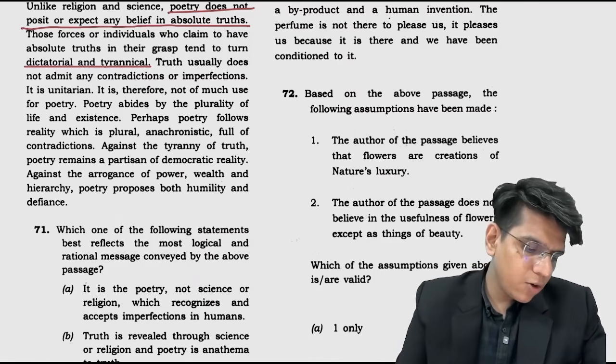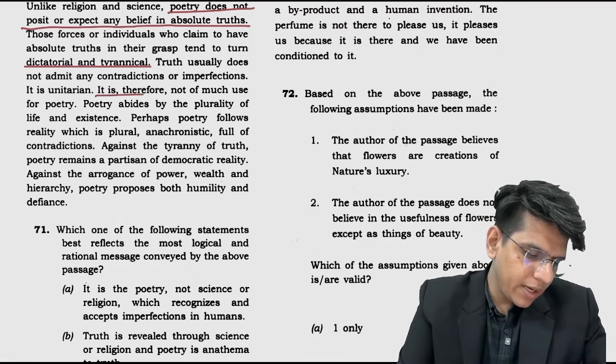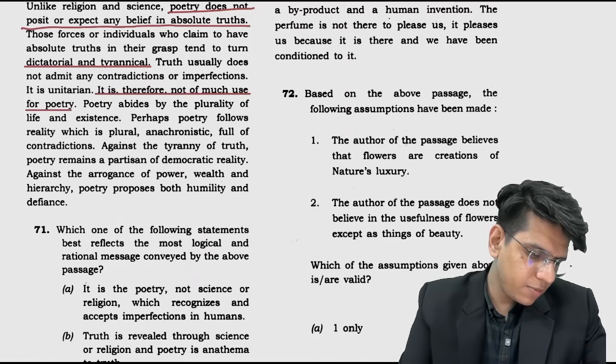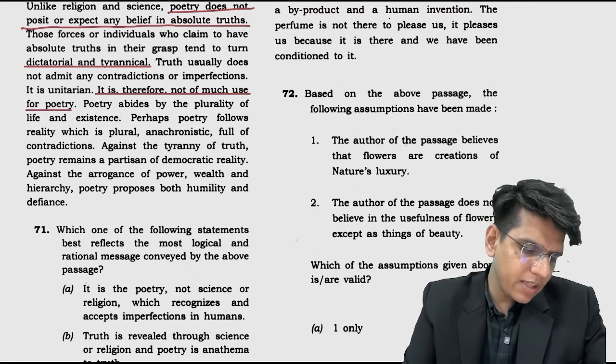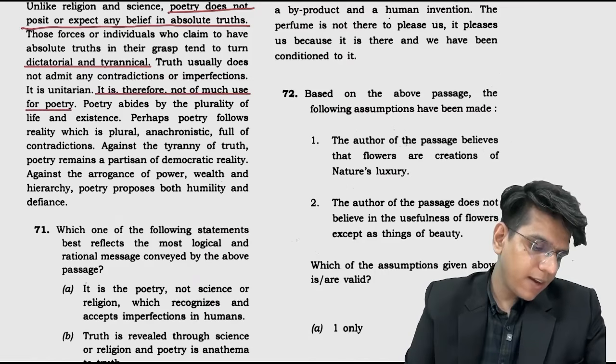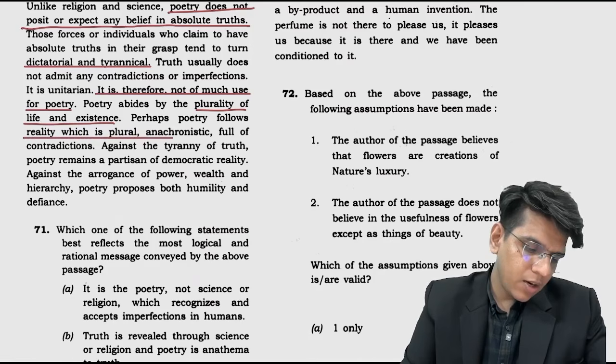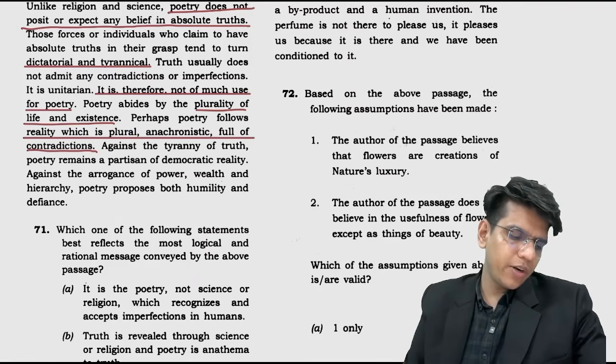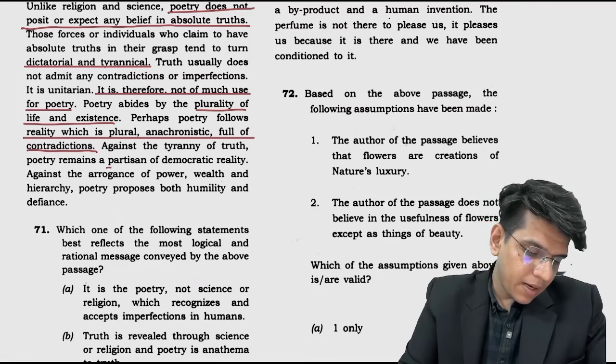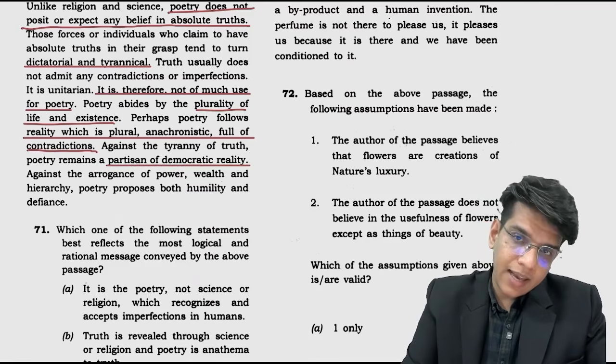It is therefore not of much use for poetry. Okay, because there are no contradictions and imperfections. Poetry abides by the plurality of life and existence. Perhaps poetry follows reality which is plural, anachronistic, full of contradictions. Against the tyranny of truth, poetry remains a partisan of democratic reality.